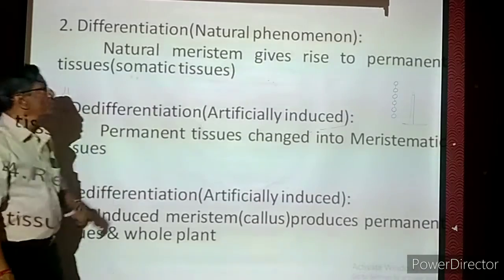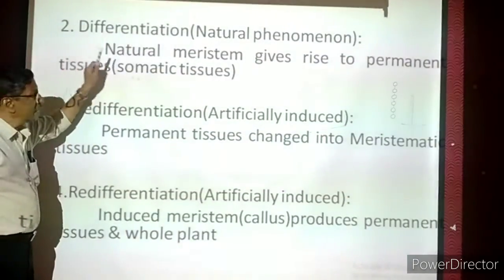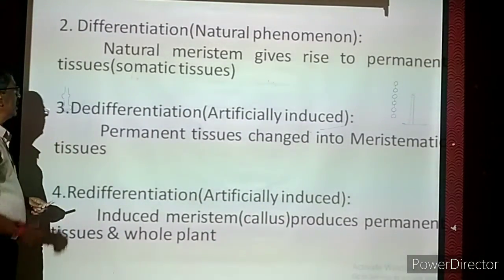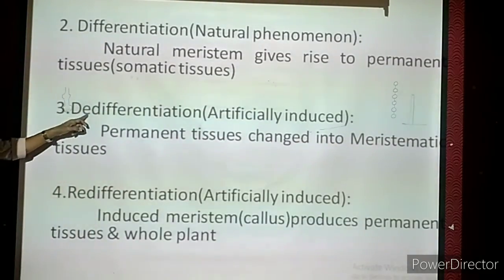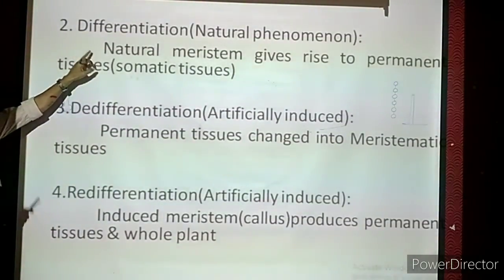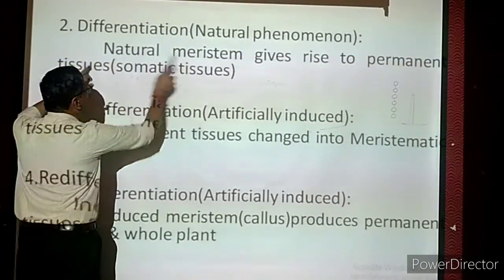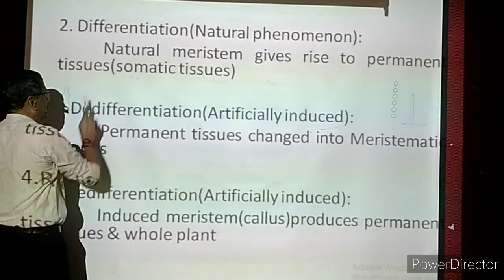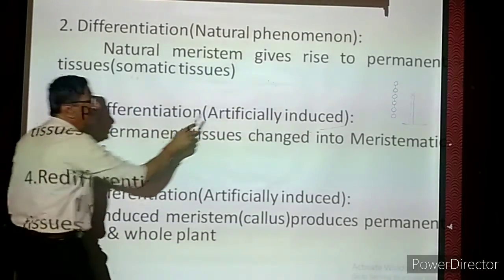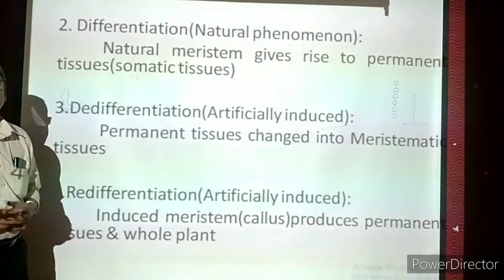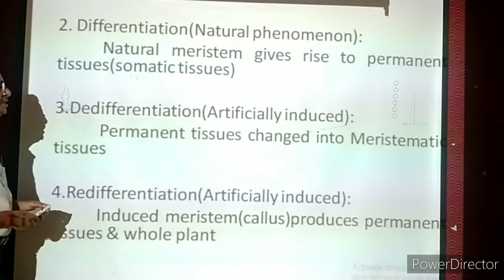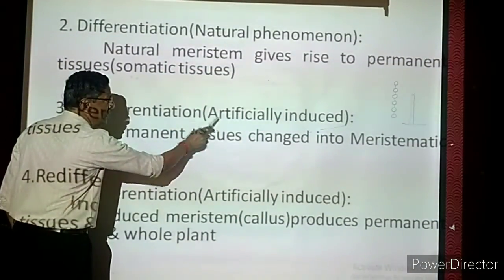That is the next concept. It is very, very important. That technique is also used in our technology. The next one is de-differentiation. We have studied differentiation. What is the meaning of differentiation? Meristem develops into permanent tissue. Now de-differentiation is an artificially induced technique. It is not natural. Naturally the plants will not have this capacity, but artificially we are inducing it.